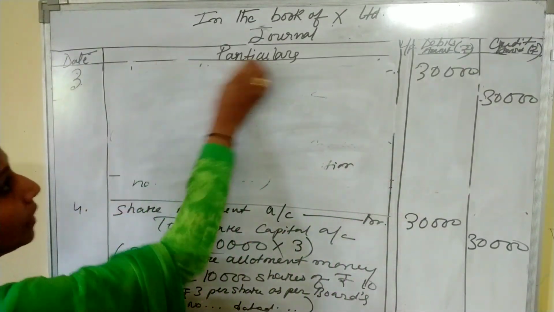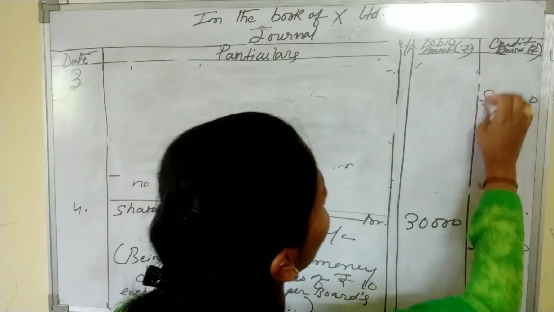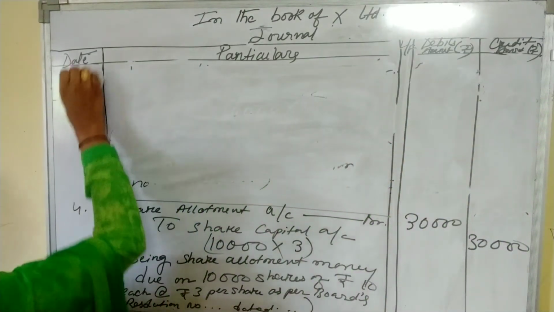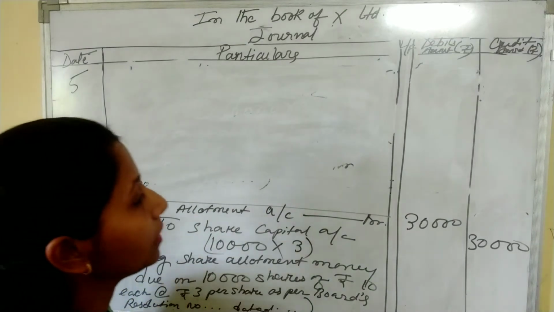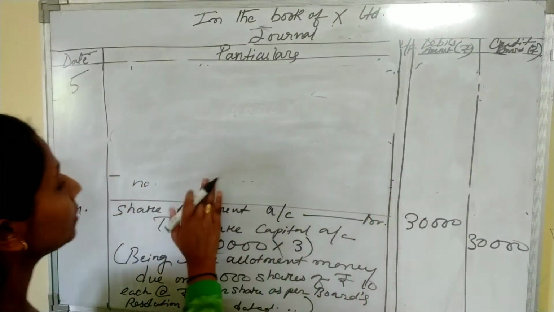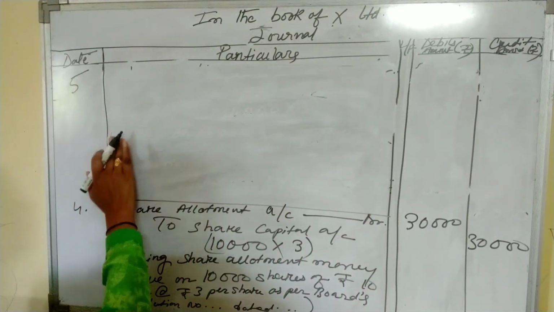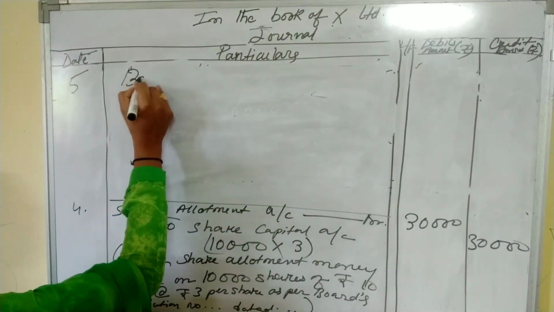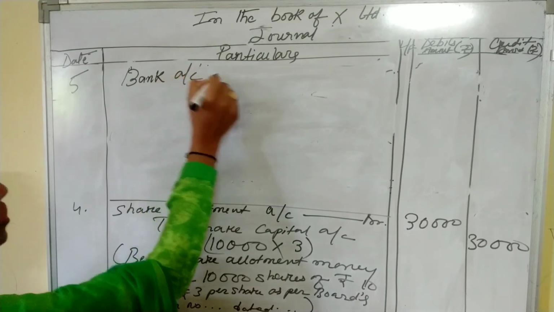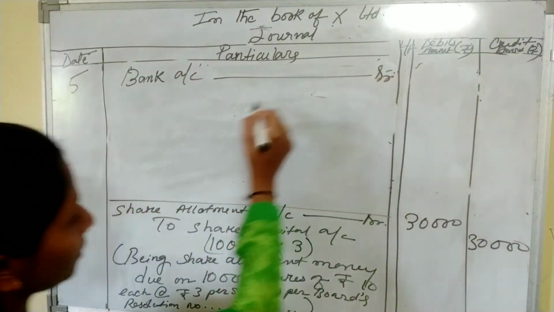Now the company will receive the allotment money. So in our question, this is the fifth journal entry. In our question, it is said that the whole allotment money is received by the company. Bank account debit.